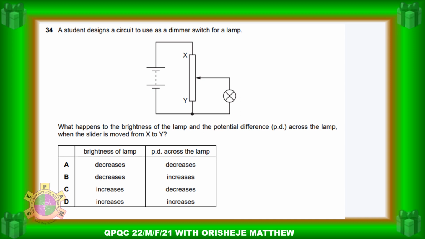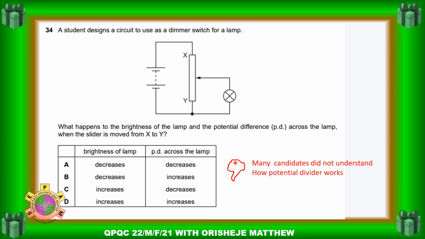So the next question that the students failed is question 34. A student designed a circuit to use as a dimmer switch for a lamp. Now what happened to the brightness of the lamp and the potential difference across the lamp when the slider moved from X to Y? Let's see why most students fail this question, because many students did not understand how a potential divider works. That is actually the reason.